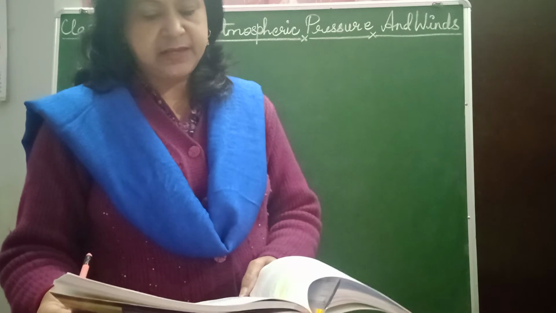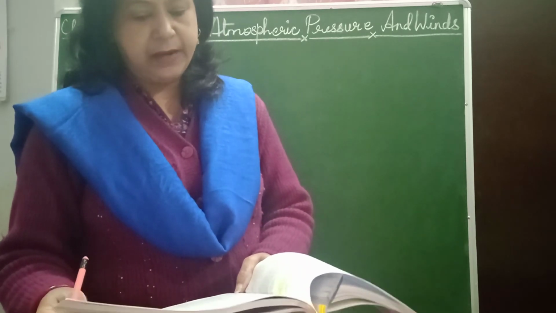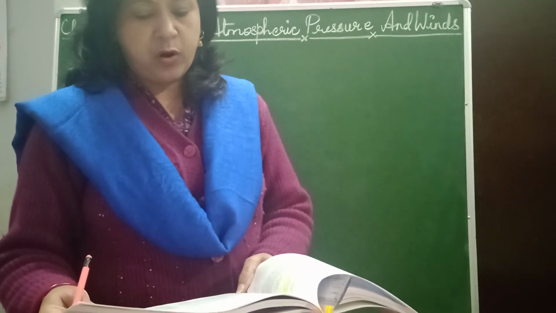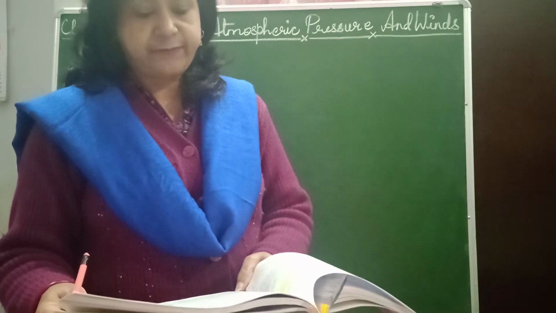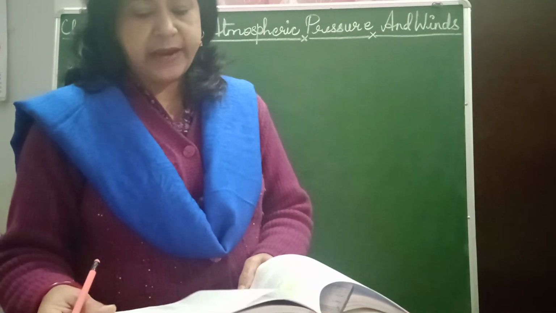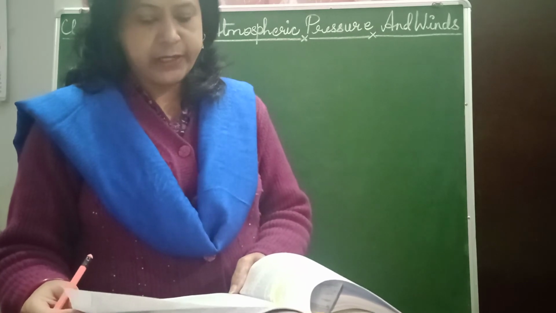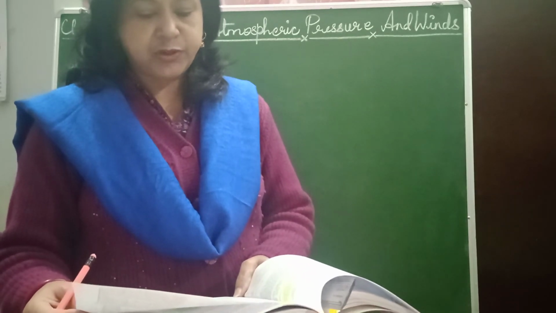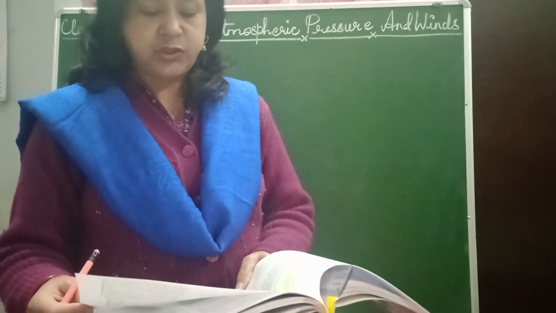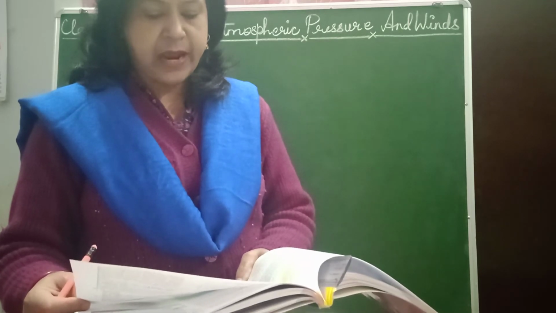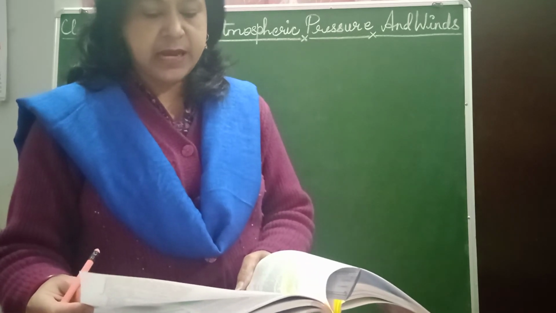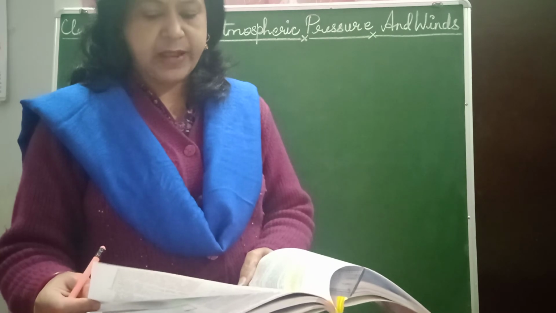So children, seasonal shifting of pressure belts. The earth revolves on its orbit around the sun in 365 days. The earth is inclined on its axis at an angle of 23.5 degrees. Thus, the relative position of the earth with the sun changes. At the time of summer solstice, the sun is vertical over the Tropic of Cancer.